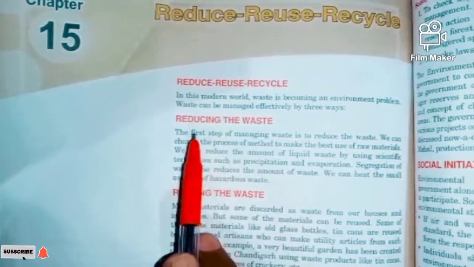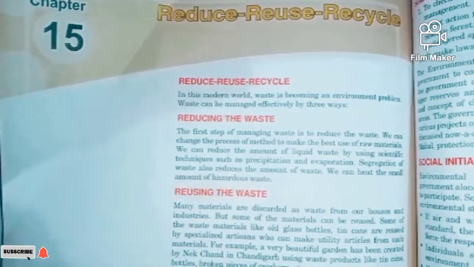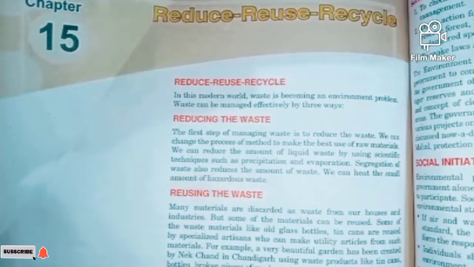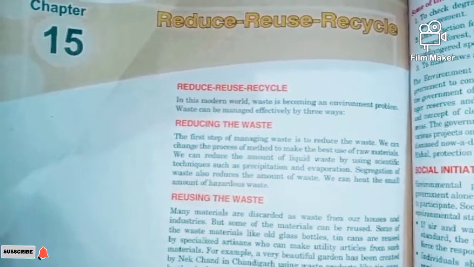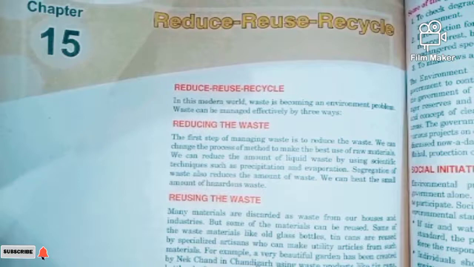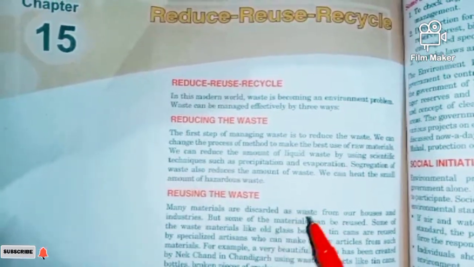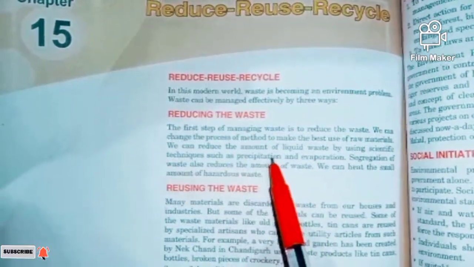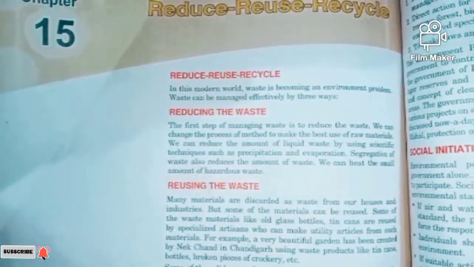Let's try the first one, reducing the waste, and how it can be applied. There are many methods we can apply to make the waste less in quantity, but these are the most effective ways, and this is the first important step of managing waste. Here we can make the best use of raw material.